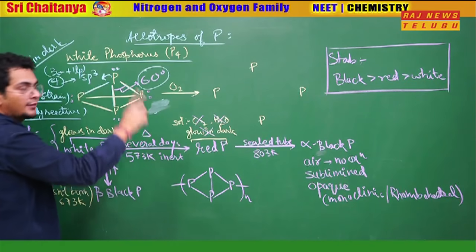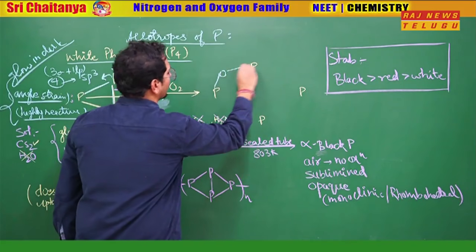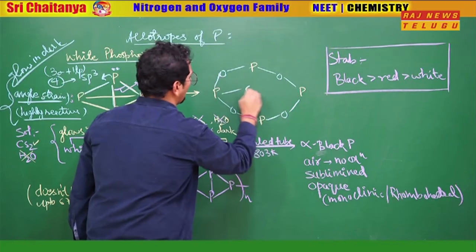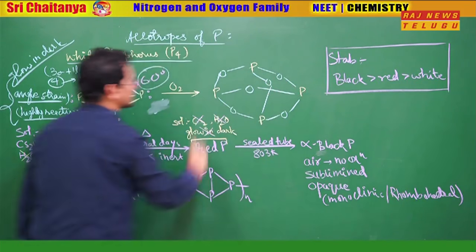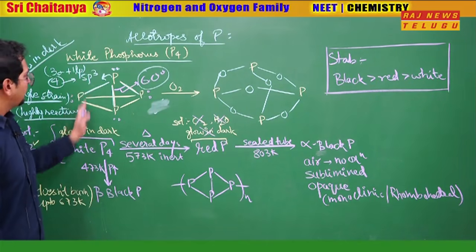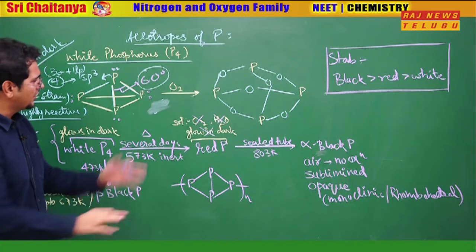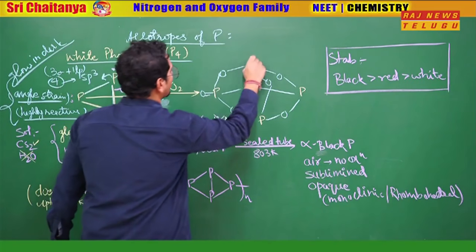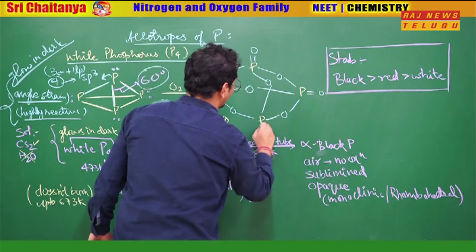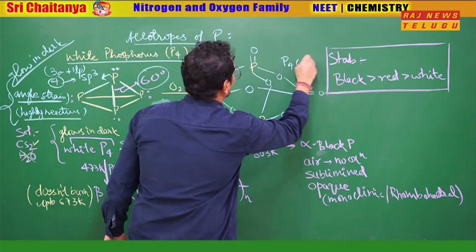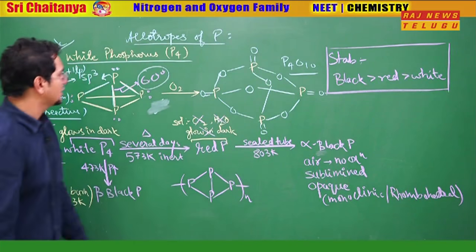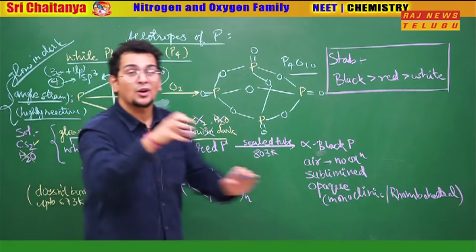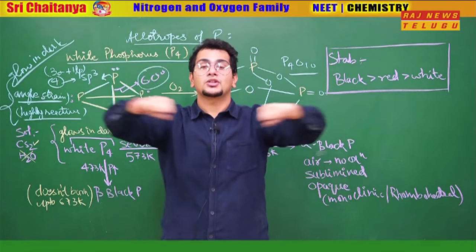That angle strain, how it is removed, you can check. All the P-P bonds fit one oxygen there as a joint. So this beautiful structure comes out like this. For every joint, I put one oxygen. So firstly, P4O6 is formed. Further oxidation, this double bonded O will come here as well, and you finally get P4O10. See how beautifully I drew the structure. P4 as it is, and for every P-P bond, I attached one oxygen in the middle so that the angle strain is now released.